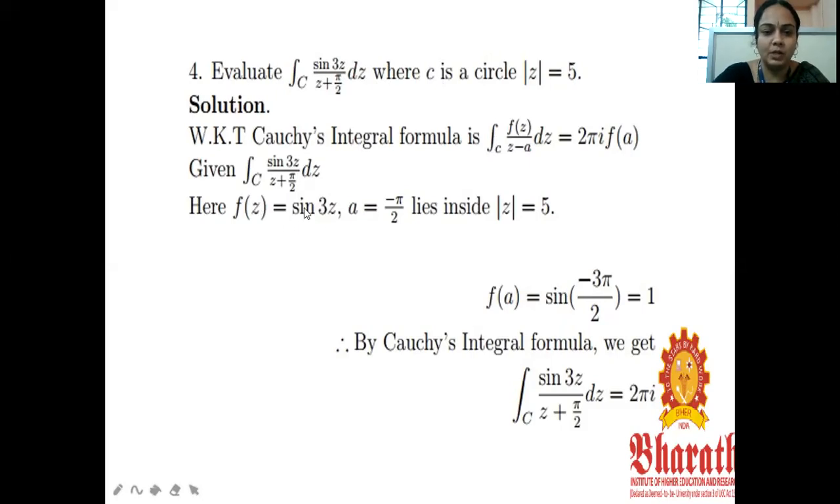Now f of z equal to sine 3z, that is the numerator. Here the denominator z plus pi by 2 equal to 0, so z equal to minus pi by 2, and we have to check whether it lies inside or outside. It lies inside mod z equal to 5. So f of a is equal to sine of minus 3 pi by 2, which equals 1. By the Cauchy integral formula, the integral over C of sine 3z by z plus pi by 2 into dz equals 2 pi i.